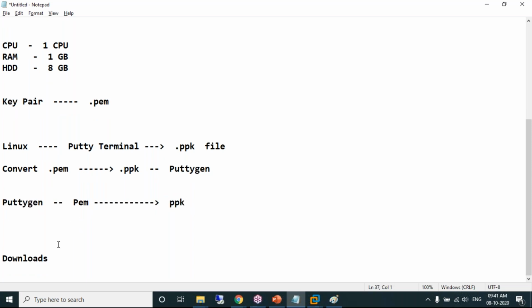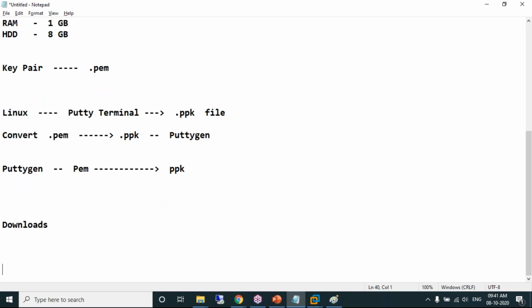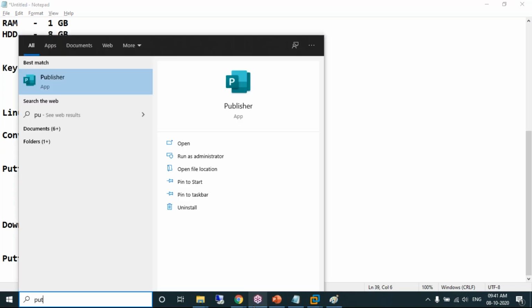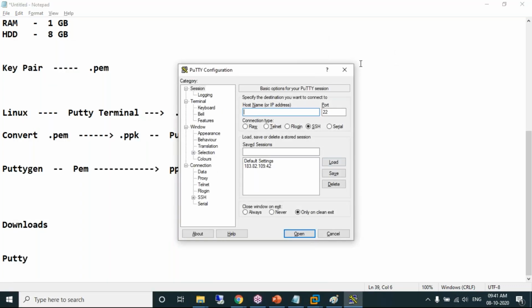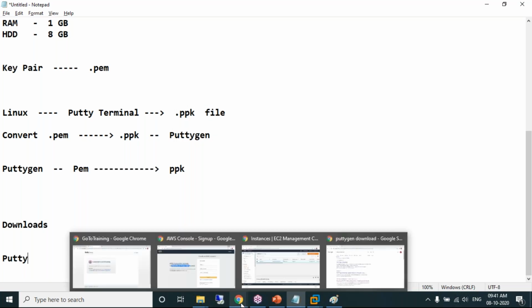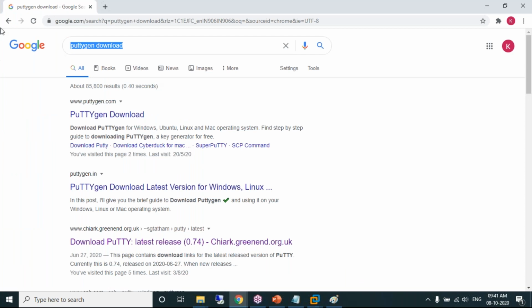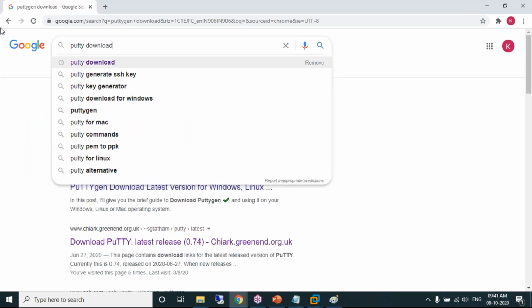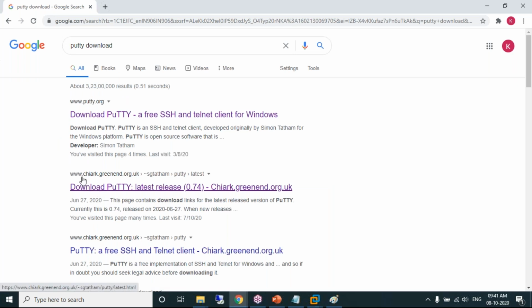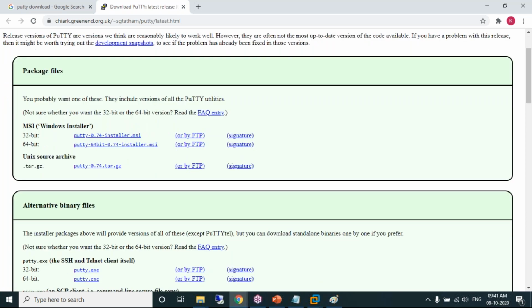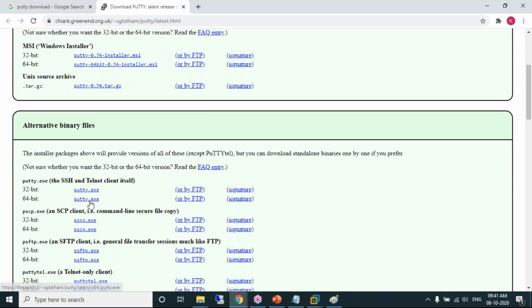Once the ppk file is ready, I'll be connecting to my Linux machine, which is running somewhere in the Mumbai location, using what terminal? Called PuTTY. Open PuTTY. If you don't have the PuTTY application on your laptop, as usual, go to Google and search for PuTTY download. I recommend the same site where you downloaded PuTTYgen. Download putty.exe, generally the 64-bit one. I already have it downloaded.